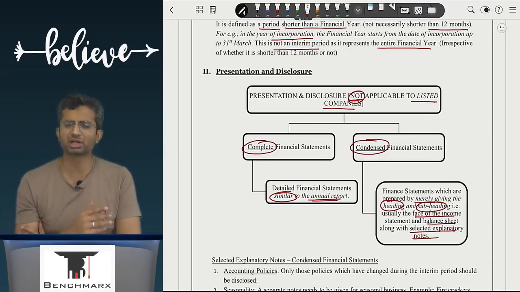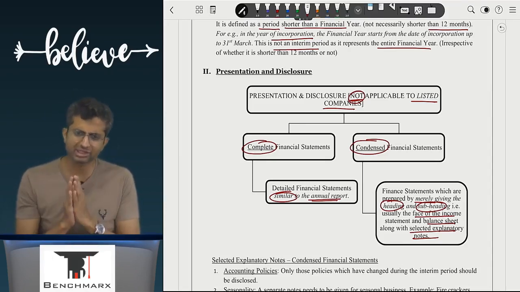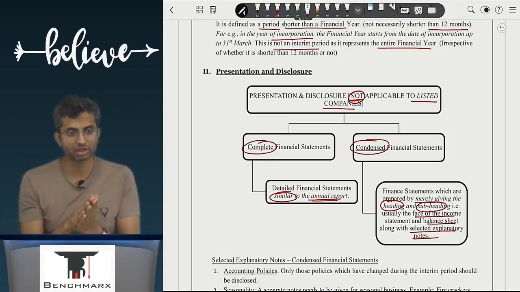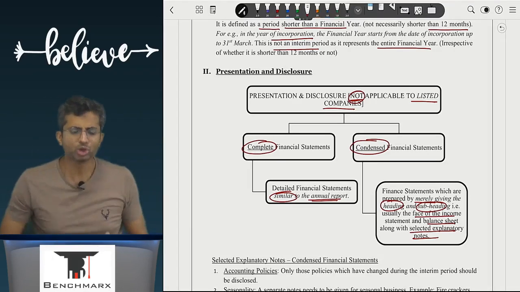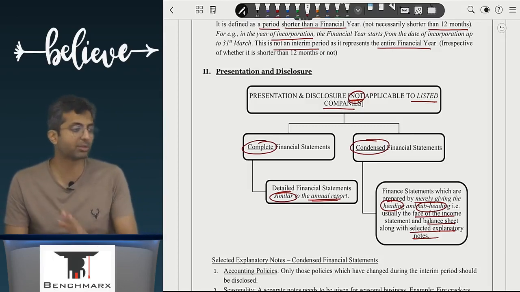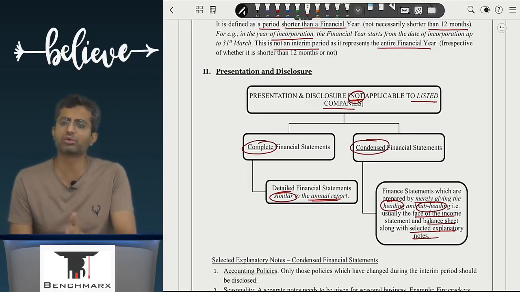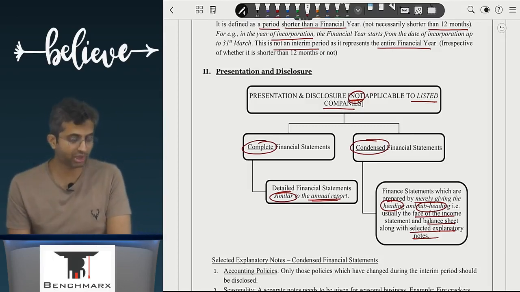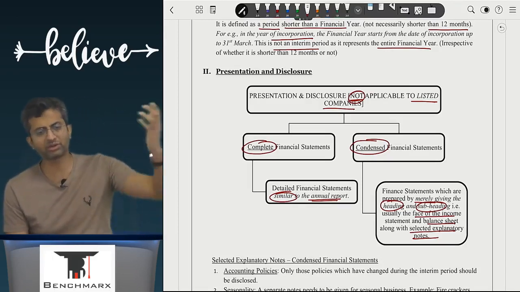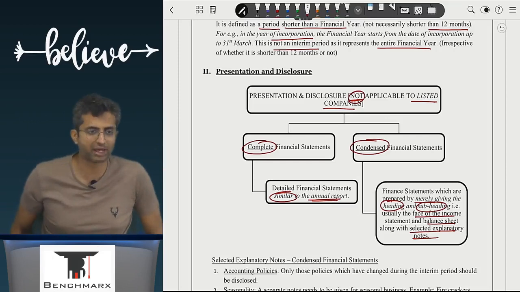So if you are preparing a condensed financial statement, you can just directly state that the policies which are similar to the last annual report have been followed. You don't have to publicize and give all of these policies again, except if there are policies that have changed, like inventory has changed from FIFO to weighted average during the interim period, then you mention. But otherwise you can always say that the same policies as followed in the last annual financial statements have been followed.